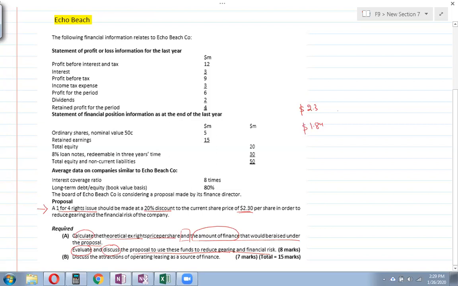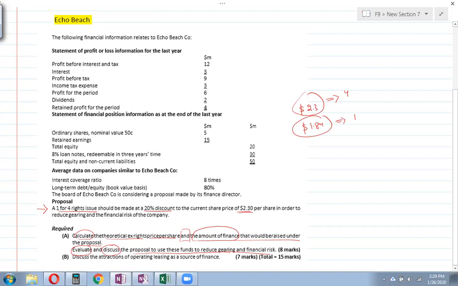So you have 4 shares at this price and 1 share at this price, a 1-for-4 rights issue. So you can easily calculate the theoretical X-right price, and then you can easily calculate the amount of finance also.